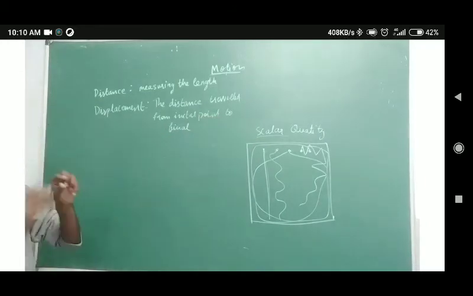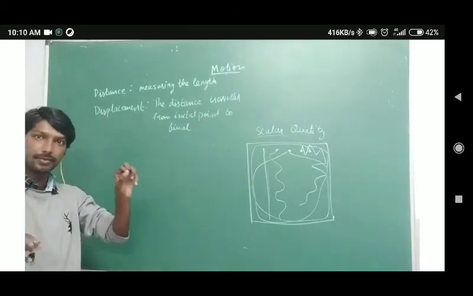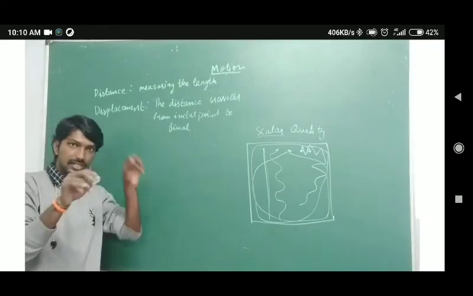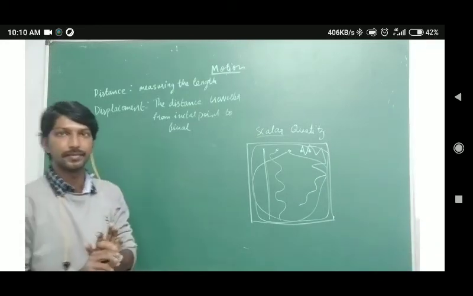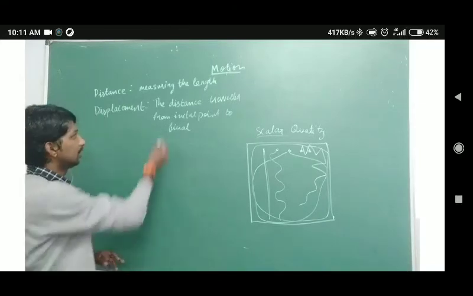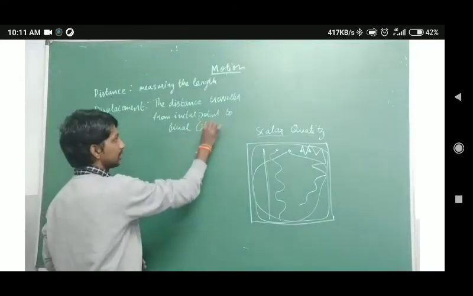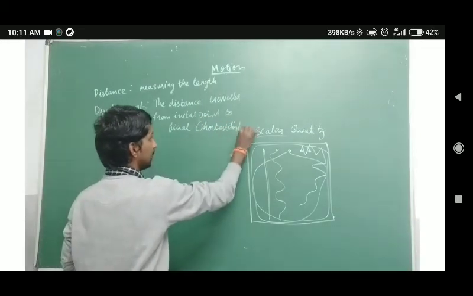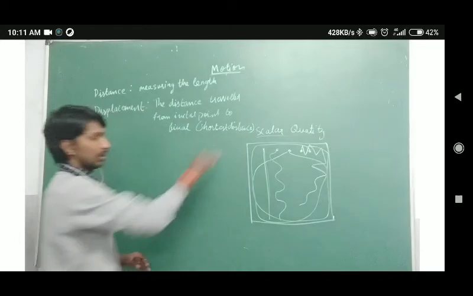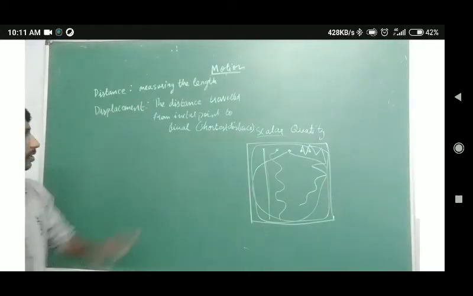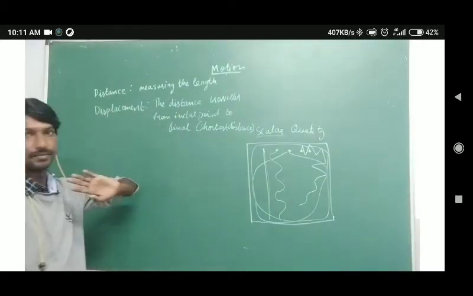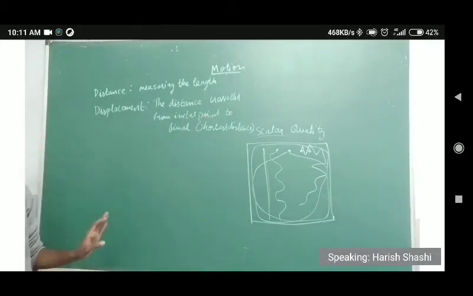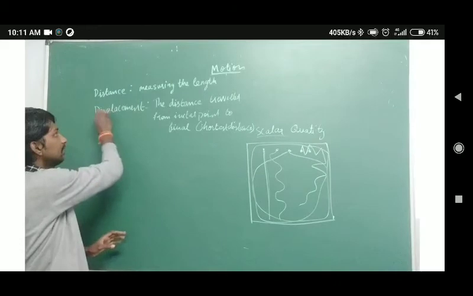Here we have a starting point and an ending point. So what is the distance between the starting point and the ending point? Moreover, this is nothing but the shortest distance. In other words, you can understand this as the shortest distance.